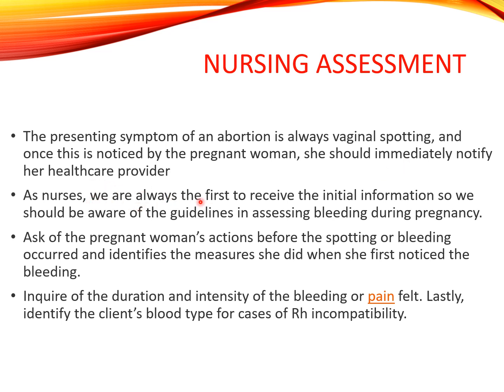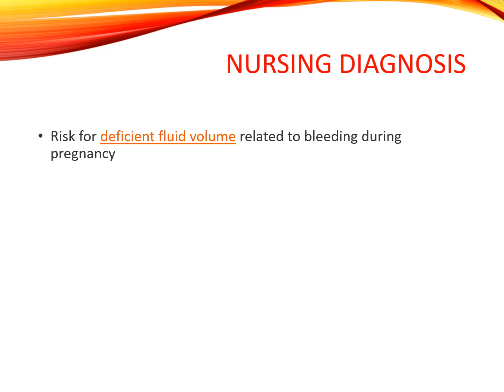As nurses, we are always the first to receive the initial information, so we should be aware of guidelines for assessing bleeding during pregnancy. Ask about the pregnant woman's actions before the spotting or bleeding occurred, and identify the measures she took when she first noticed the bleeding. Inquire about the duration and intensity of the bleeding or pain felt. Lastly, identify the client's blood type for cases of Rh incompatibility.